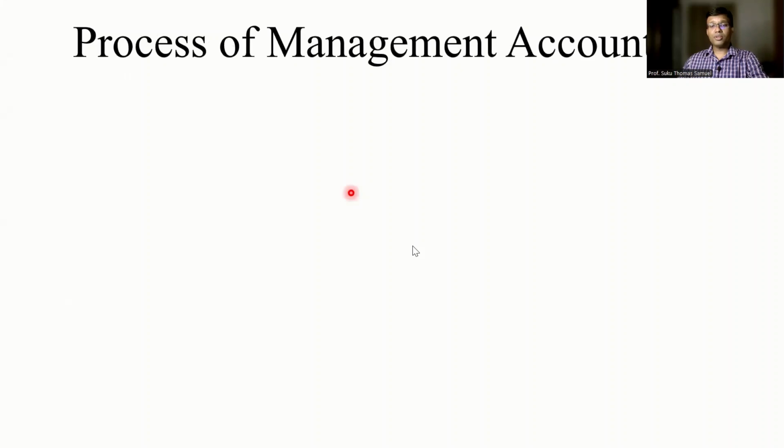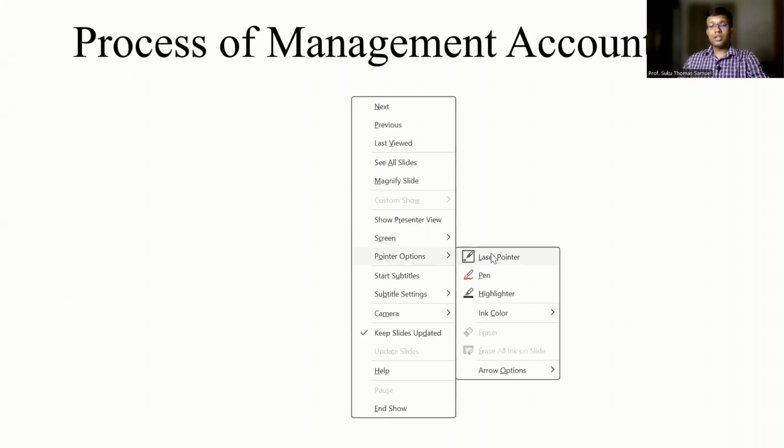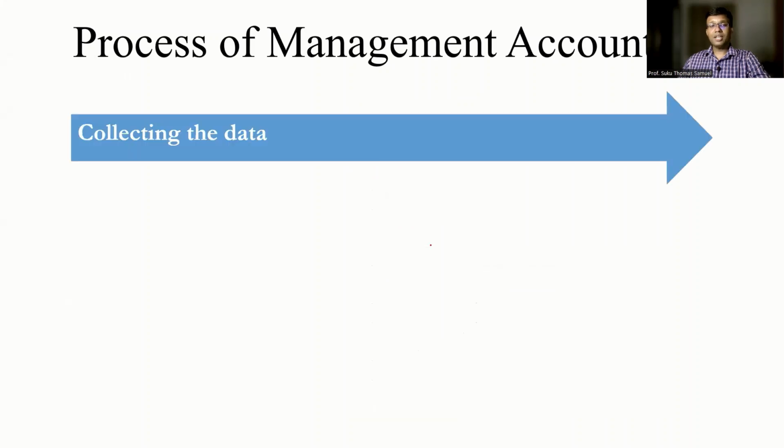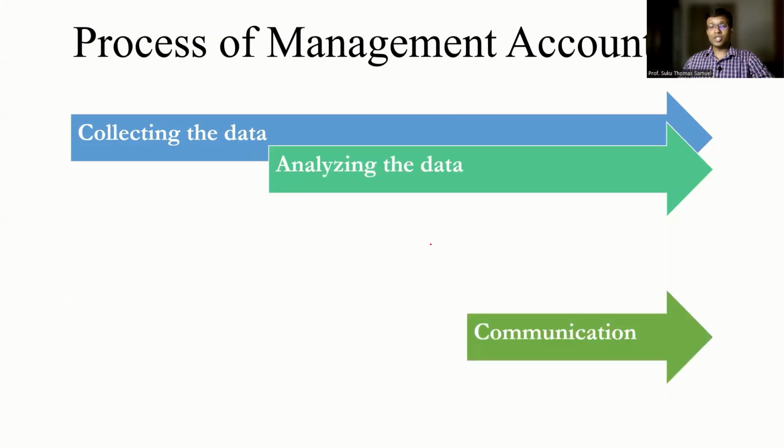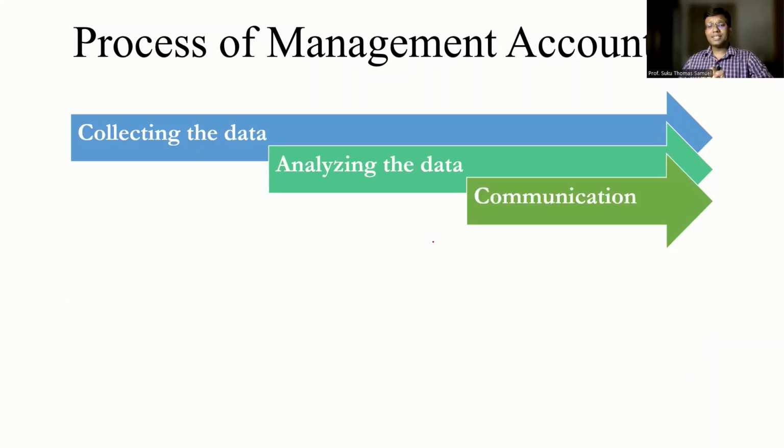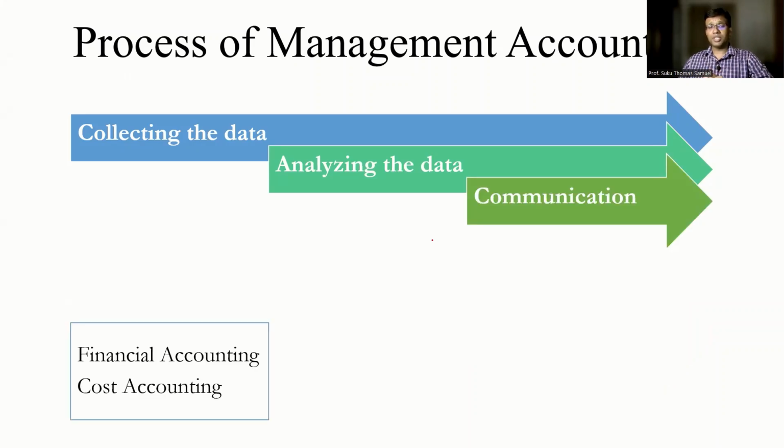Now let's talk about the process of management accounting. Management accounting deals with three steps. Those steps are collecting the data. So where do we get the data from? The data is got from cost accounting as well as financial accounting. The second step is analyzing this data, and then the third step is communicating.